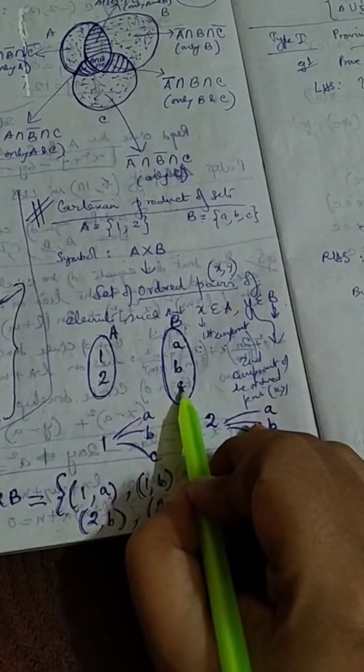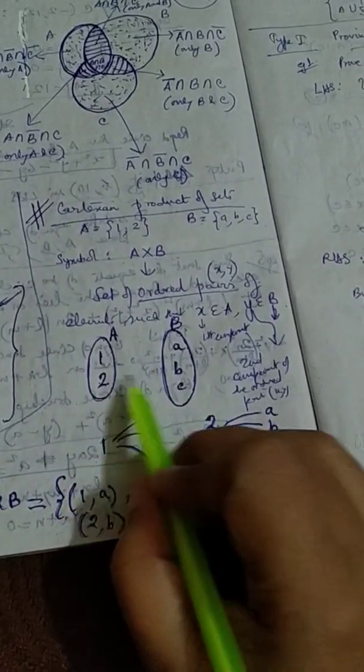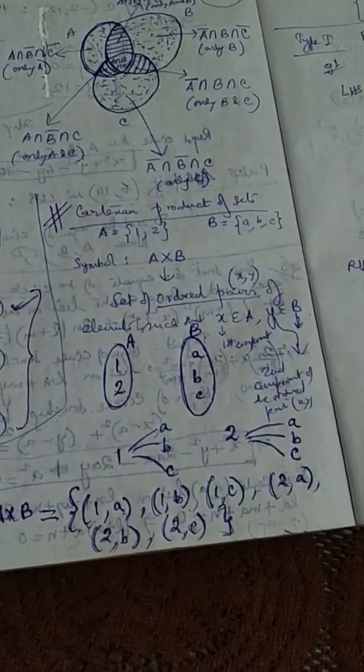Next, C I will fix as the first component in B, C1, C2. That will constitute B cross A. We'll do that more elaborately later. I'm just giving an introduction.